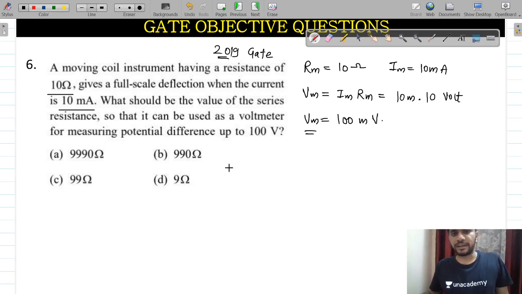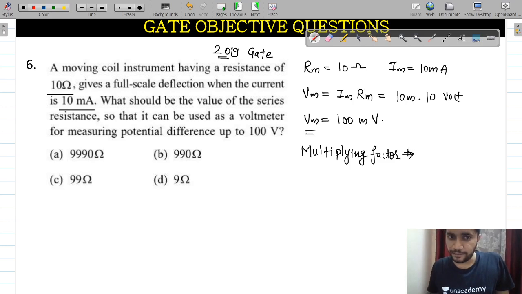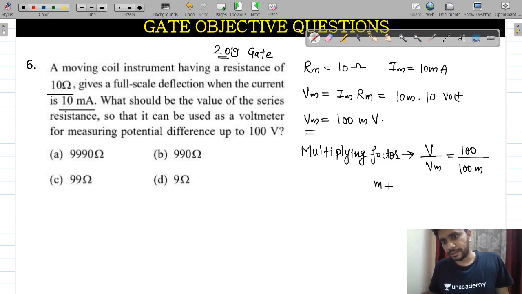After this you have to find the value of the multiplying factor. In the multiplying factor, we do V divided by Vm. V is 100, Vm is 100 milli. So the multiplying factor M becomes 1000.